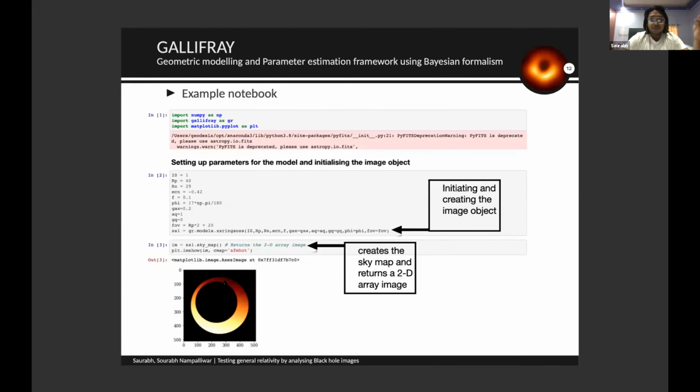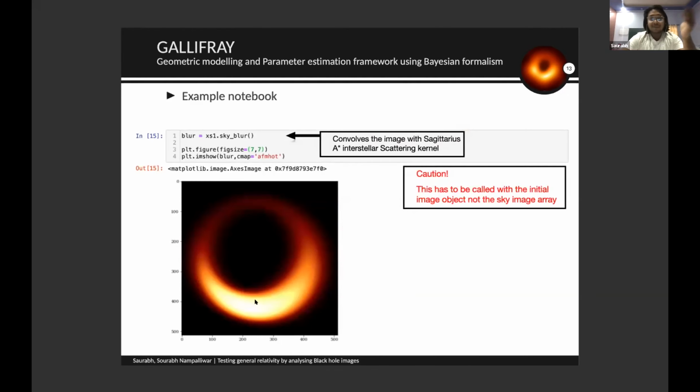And this is a simple version of how one can create a model: simply set up the parameters of this library and initiate it with the image object we have in the models module, and then call it with the sky map so that it can generate a two-dimensional array and present a 2D map of the intensity. Although this is a bit computationally expensive, we haven't yet optimized it, but we are still working on this.